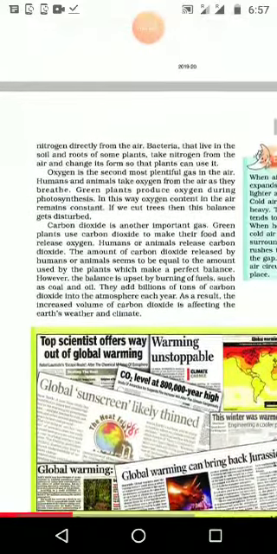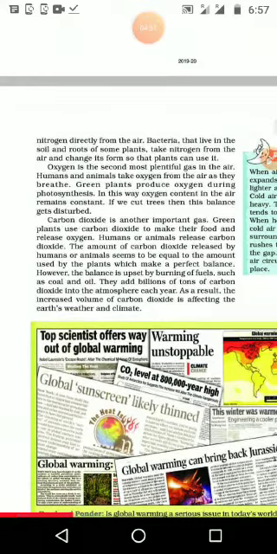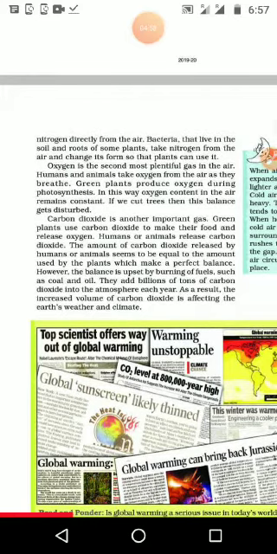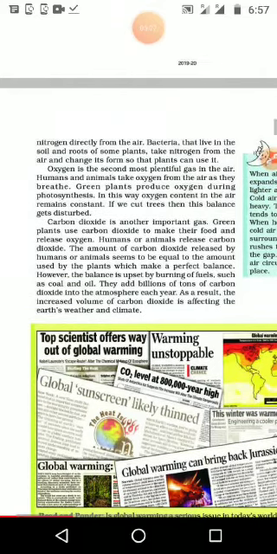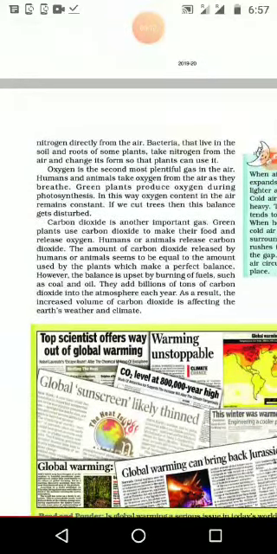Then oxygen is the second most plentiful gas in the air. Humans and animals take oxygen from the air as they breathe, and green plants produce oxygen during photosynthesis. Even though humans and animals are using oxygen for our breathing, at the same time plants are also using oxygen for their breathing purpose, because it is a living thing.